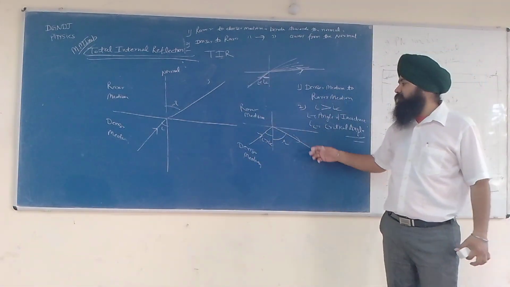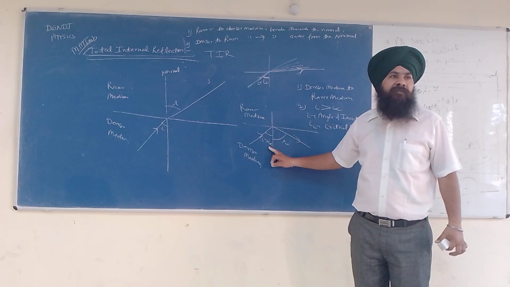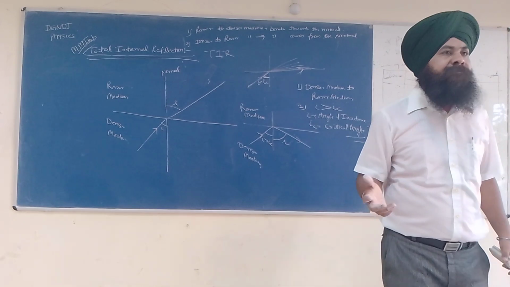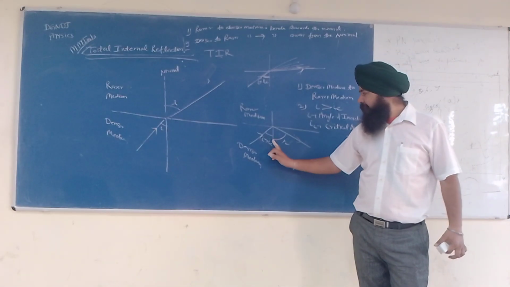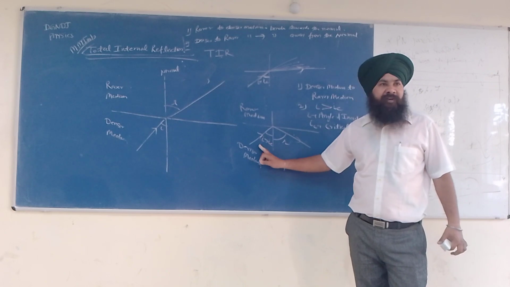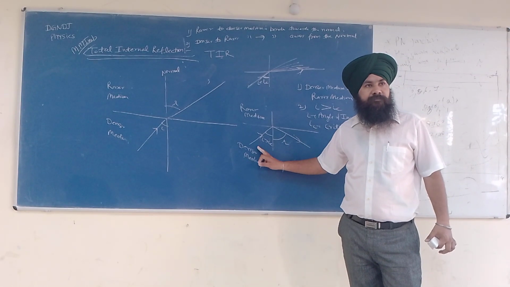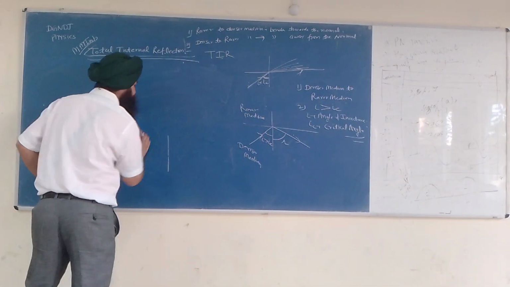Total internal reflection. Now let us say the critical angle is, let us say, 25. If I increase the angle to 26, what will happen? See what will happen?